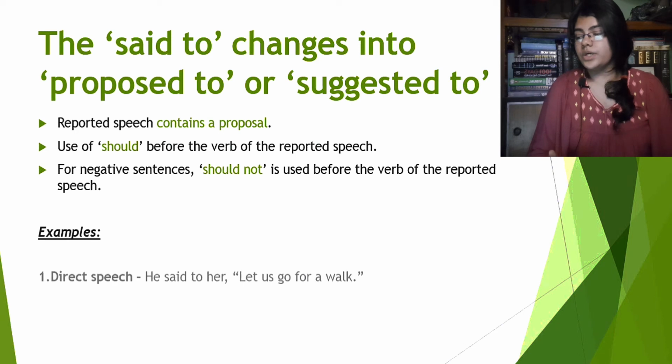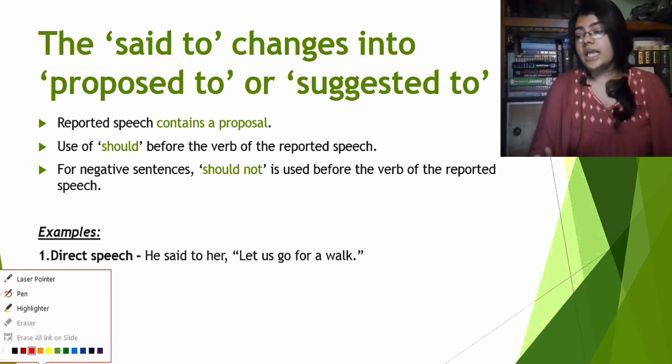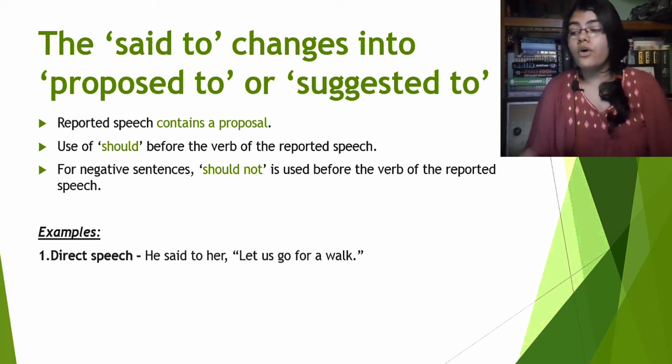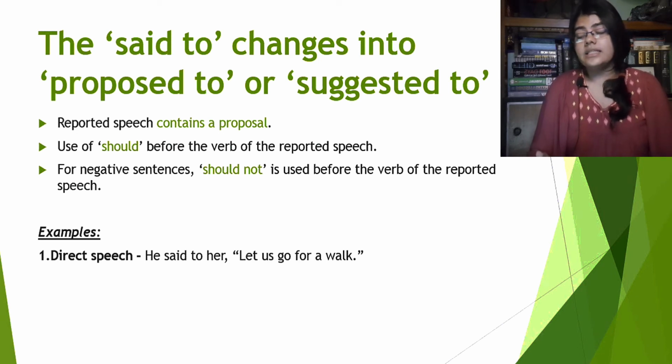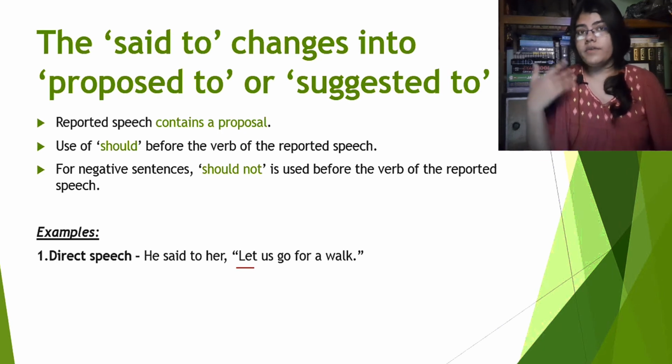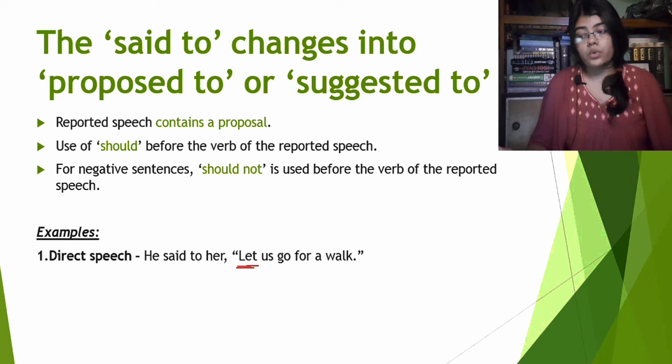Example, the first one, direct speech. He said to her, let us go for a walk. Now guys, this might confuse you that this reported speech starts with a let. So we already saw a type where the reported speech starts with let. What happens then?